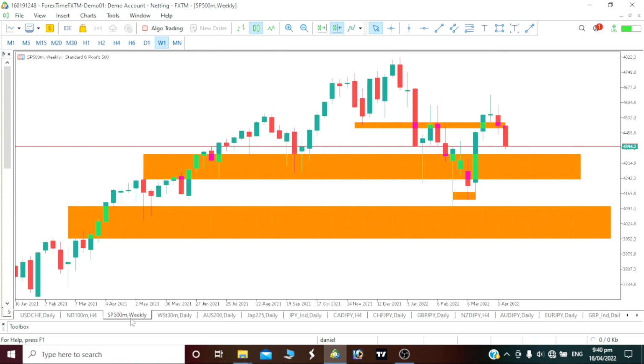Now our S&P 500 on our weekly time frame, we can see that our price is actually shorting. Definitely we would want to short, at least for our price to hit this liquidity area that I've just marked here. This is the area that I've marked here. At least we should be able to see that bearish move. Our price will hit that liquidity area. Exactly what I am aiming for. See on our weekly time frame, our price is going bearish now, or probably if it does not hit this liquidity area we are aiming for, at least we should be able to come out of our trade here. Then we should be able to take our sell position and opt out of our trade.